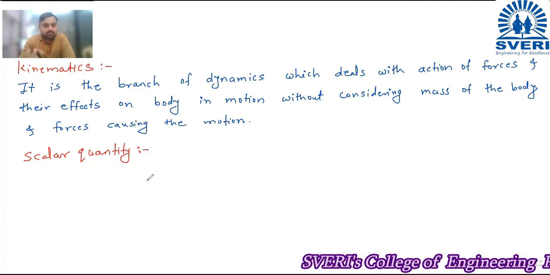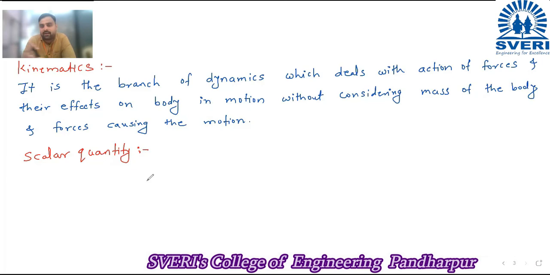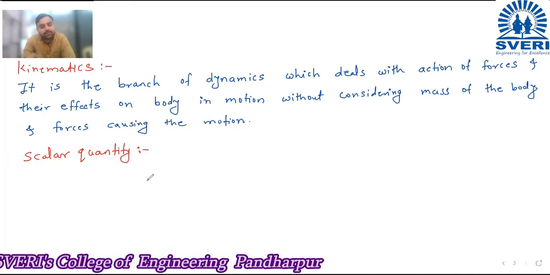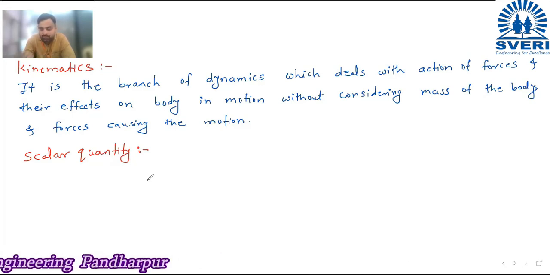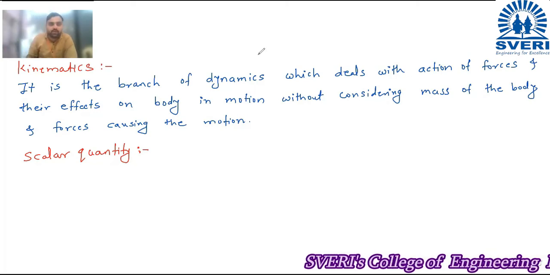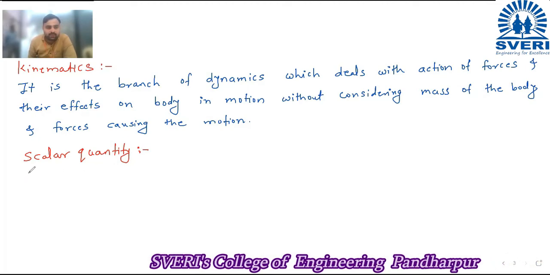Now you are quite aware of scalar quantity and vector quantity. So I will write down the definition and some quantities over there. You read it. You already know this. For a scalar quantity, only magnitude is required, and for a vector quantity, magnitude as well as direction is required. So we will see those definitions over here, and then we will move to the further points. So scalar quantity. I will write the definition.